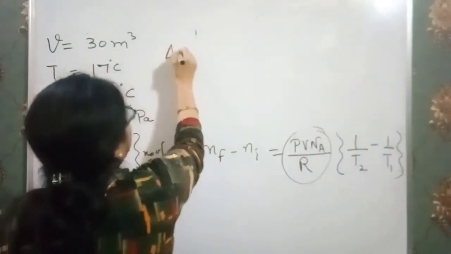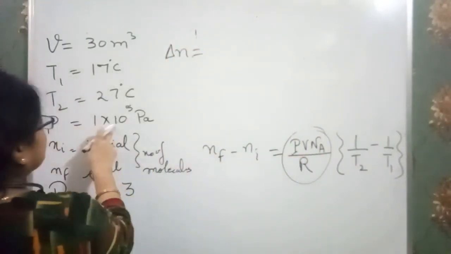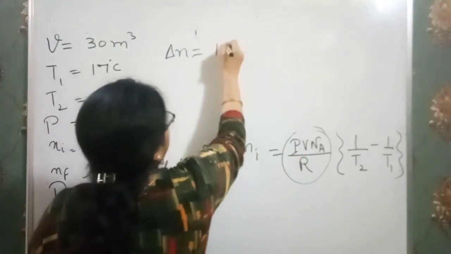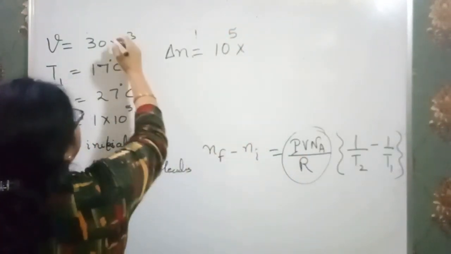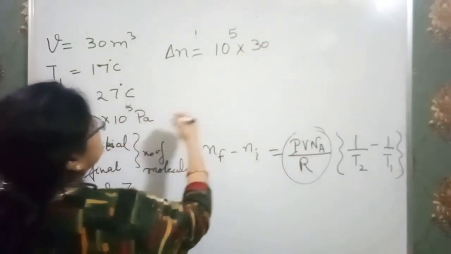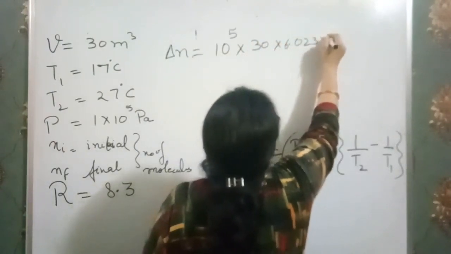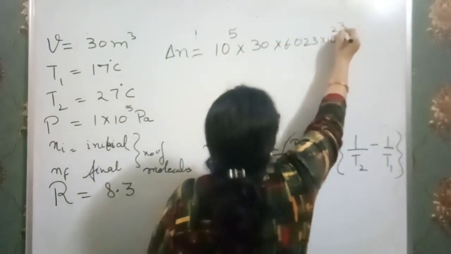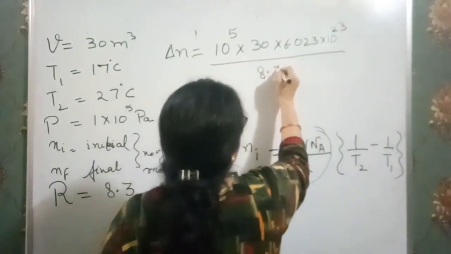So delta N is equal to, what is the value of pressure? This is 1 into 10 to the power 5. That means I simply write 10 to the power 5. Now volume is 30 meter cube. Now Avogadro number, I told you earlier, 6.023 into 10 to the power 23 over R, that means 8.3.